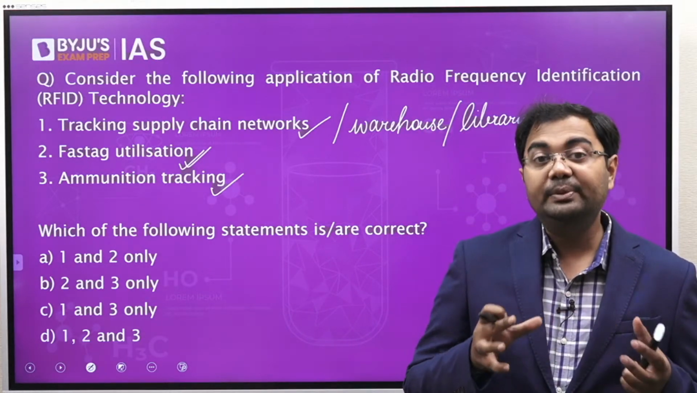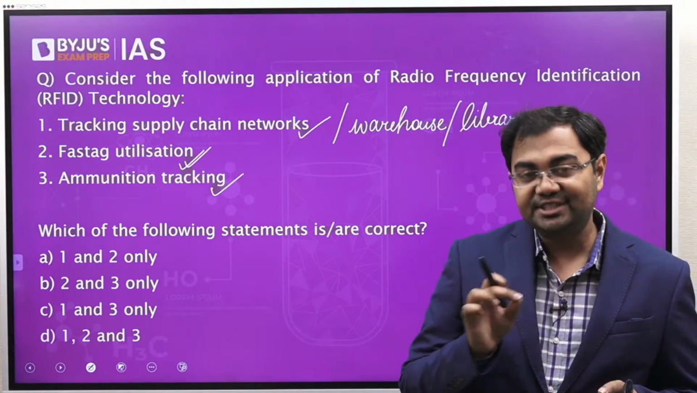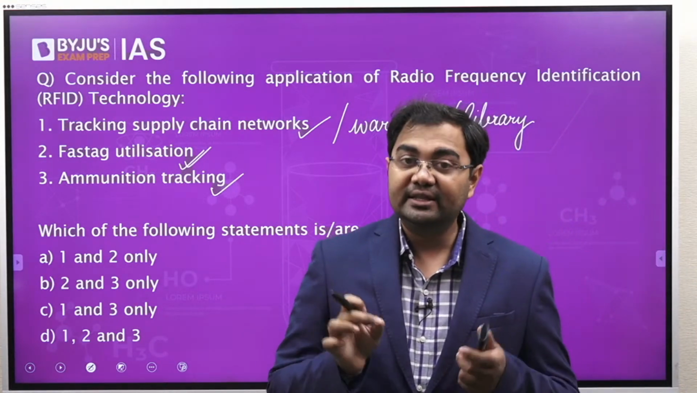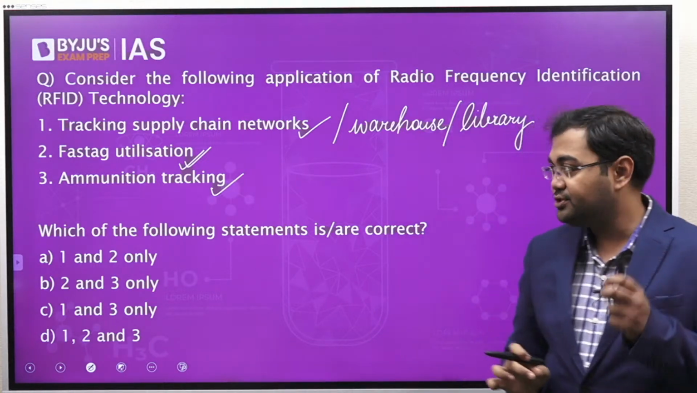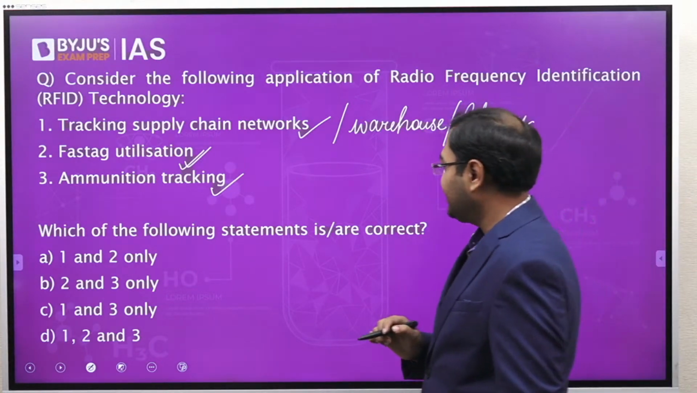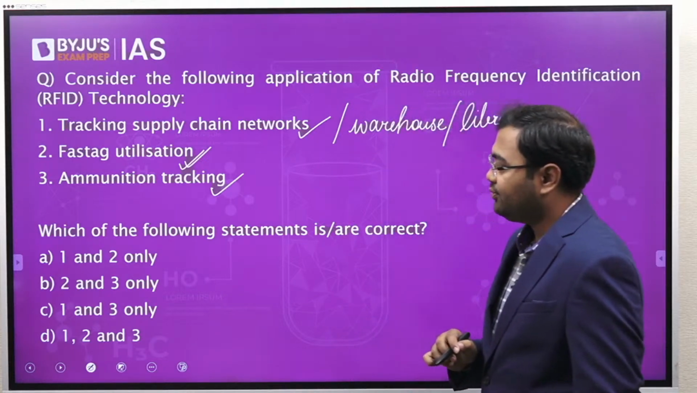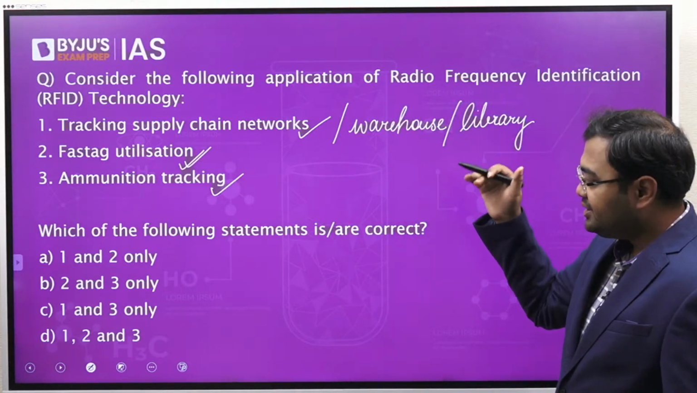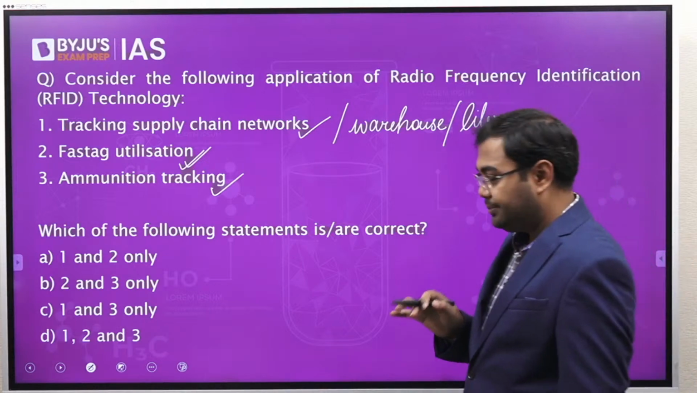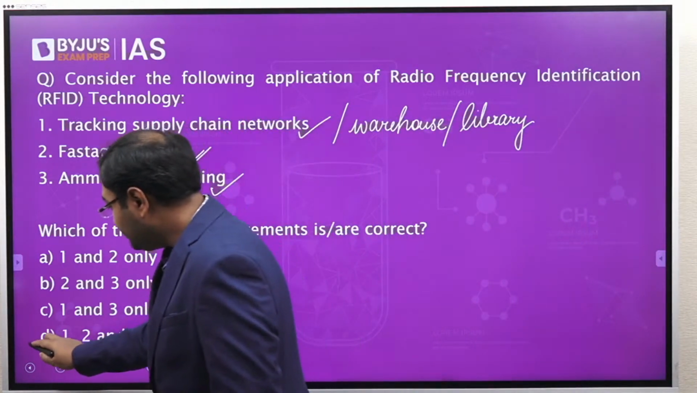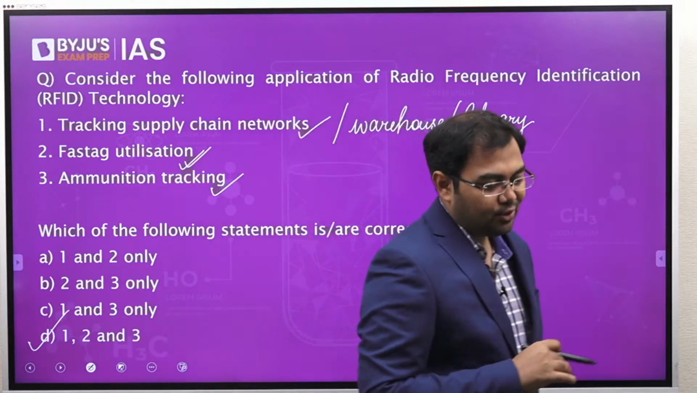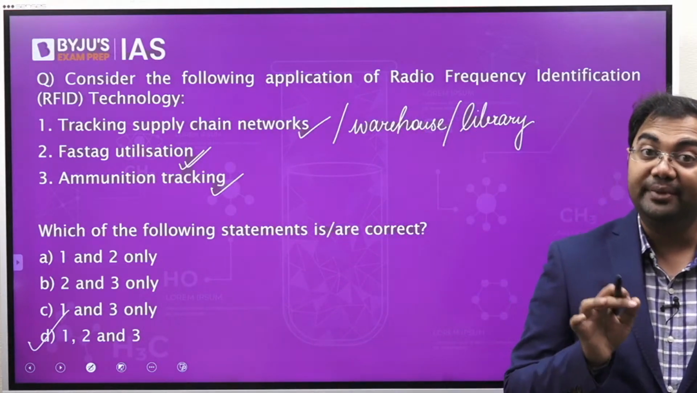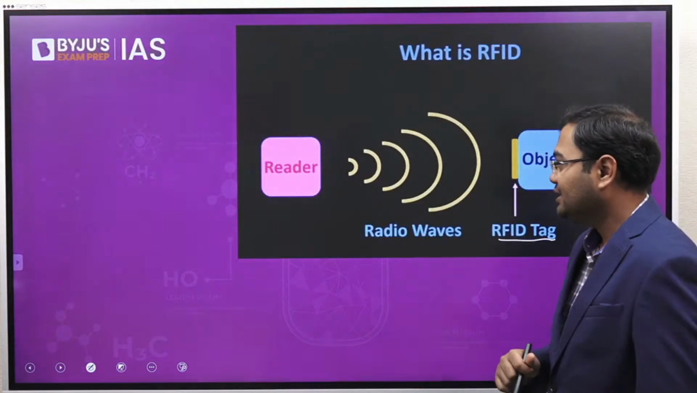So the Indian Army will be maintaining RFIDs for each and every ammunition that the Indian arsenal has. That is the reason why it was in the news. So yes, ammunition tracking can also be done with the help of RFID. So all these three application areas given here are correct. All these three are the areas where we can make use of RFIDs.